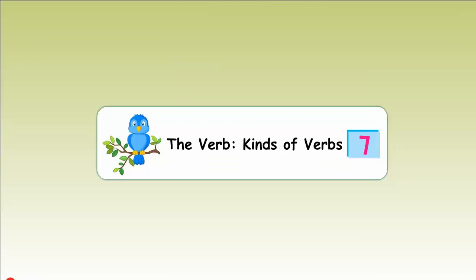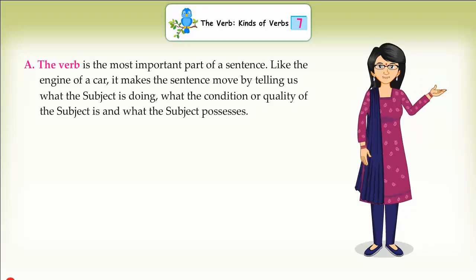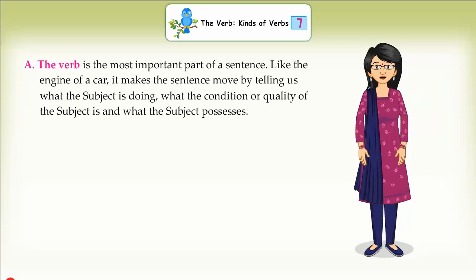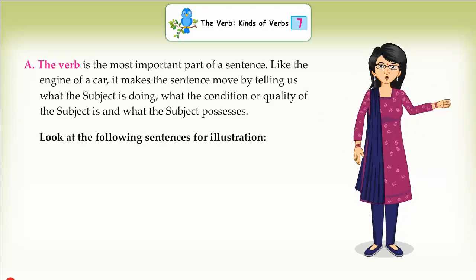Chapter 7. The verb. Kinds of verbs. A. The verb is the most important part of a sentence. Like the engine of a car, it makes the sentence move by telling us what the subject is doing, what the condition or quality of the subject is, and what the subject possesses. Look at the following sentences for illustration.